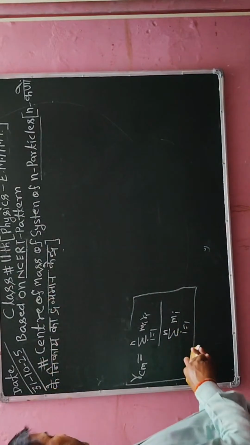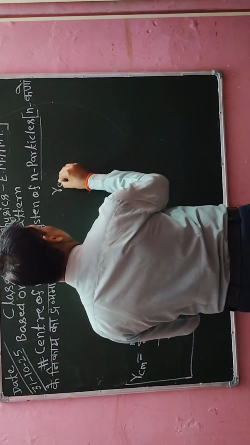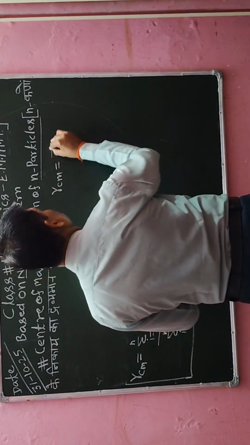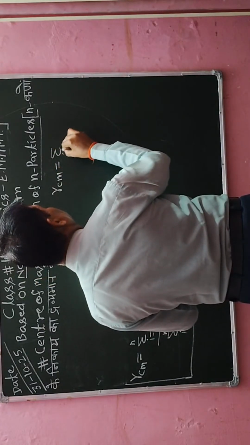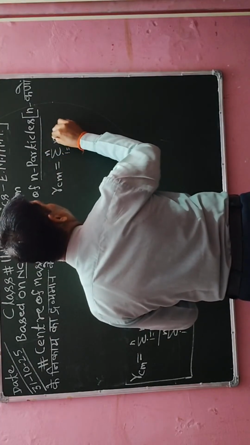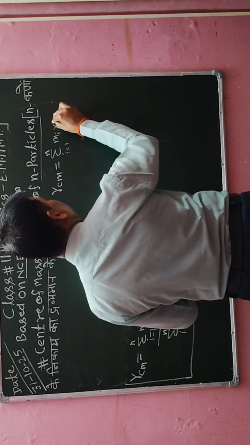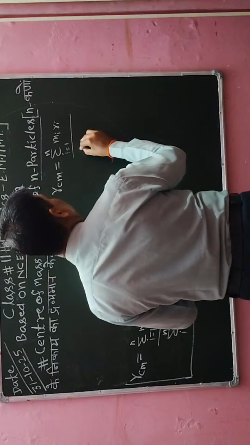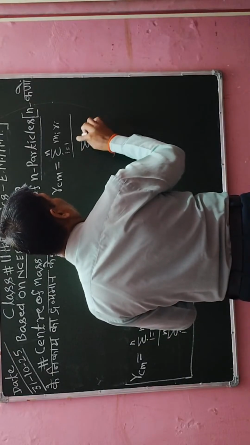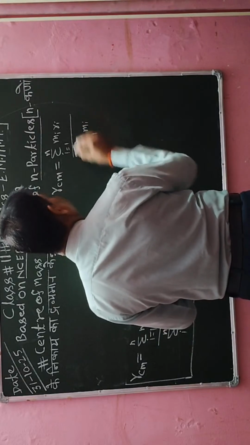So I'm going to erase it. This formula I am saving because as per requirement I will use, that is sigma i equal to 1 to n, m_i r_i, divided by sigma i equal to 1 to n, m_i.